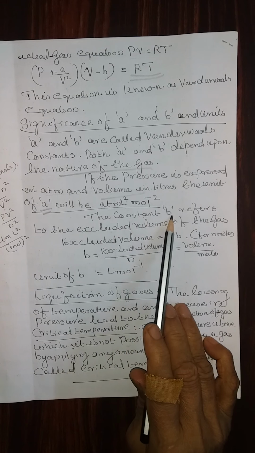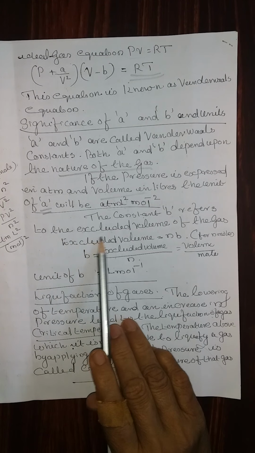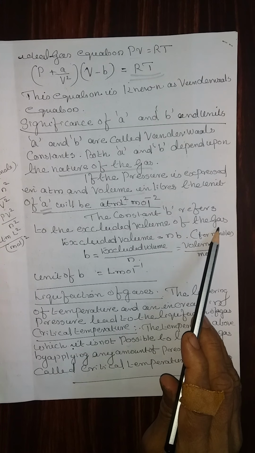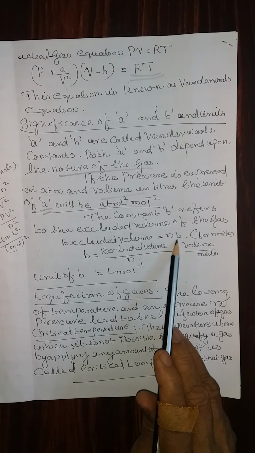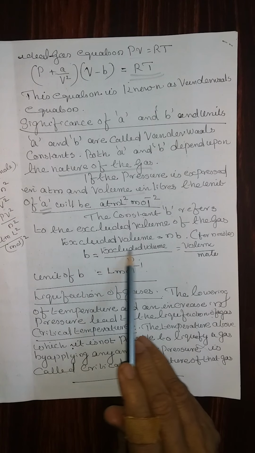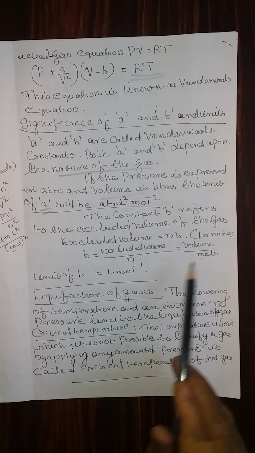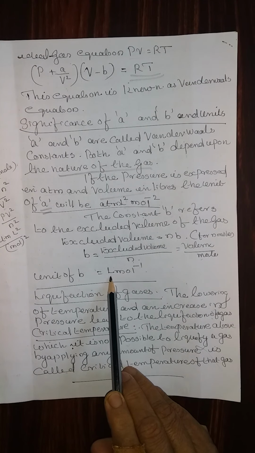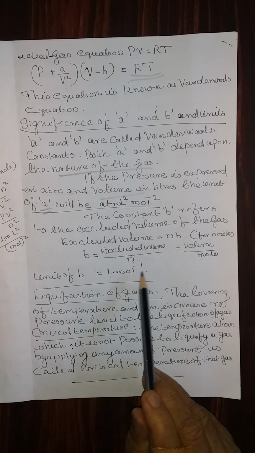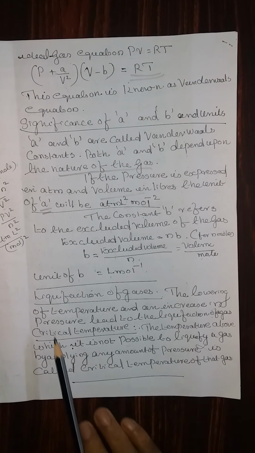The constant b refers to the excluded volume of the gas. That is, excluded volume is equal to nb. That means b is equal to excluded volume by n, that means volume per mole. Therefore, the unit of b is liter per mole or liter mole raised to the power minus 1.